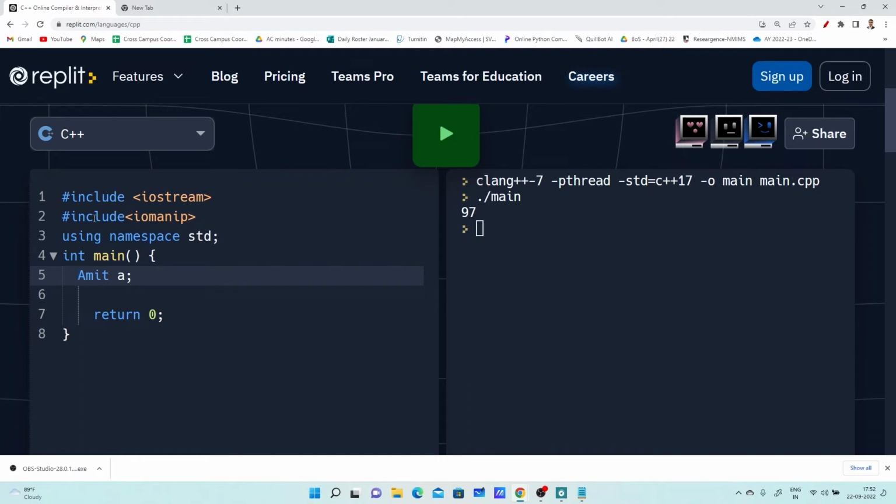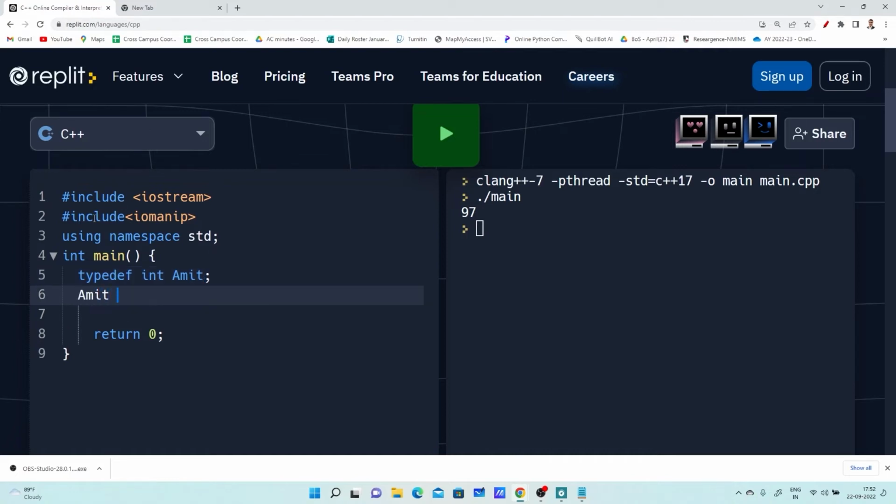So what I am doing is using a type definition. Type definition means I am defining a new type by using the base type, which is integer.